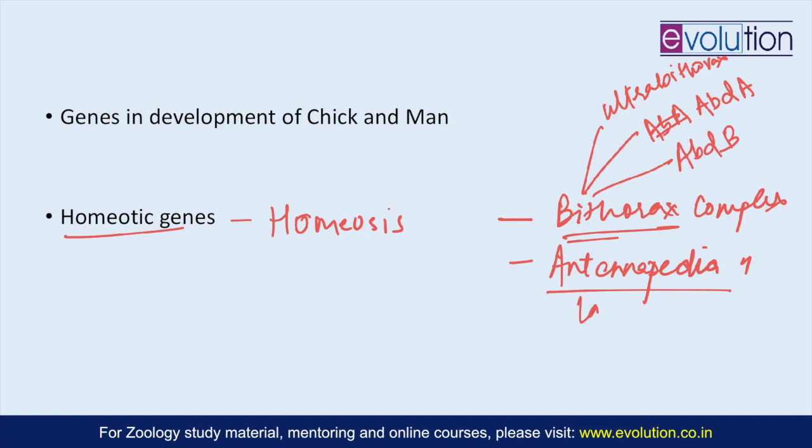There is lab for labial, there is PB for proboscipedia, there is DFD for deformed, there is SCR for sex combs reduced, there is ANTP, which is the Antennapedia. So all these are the homeotic genes.